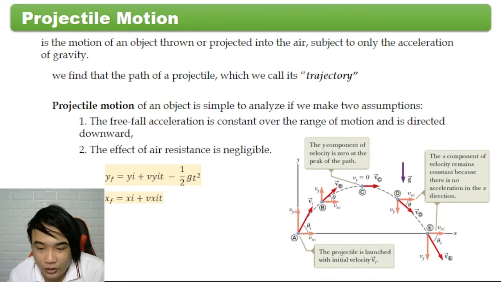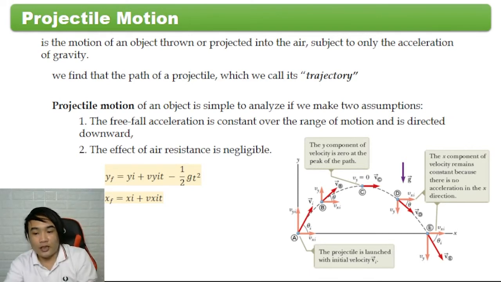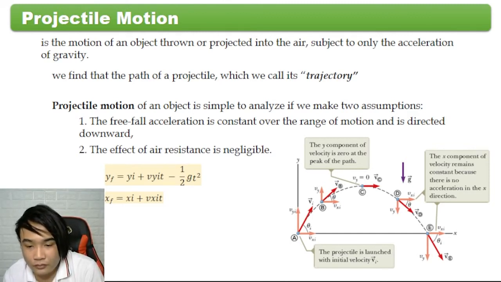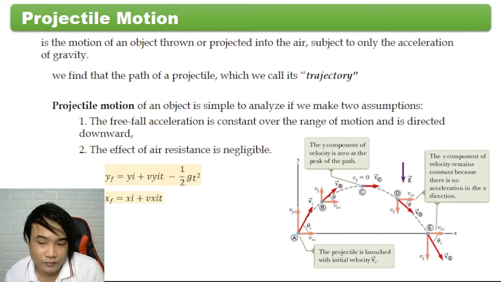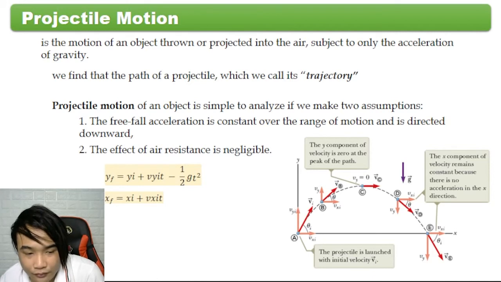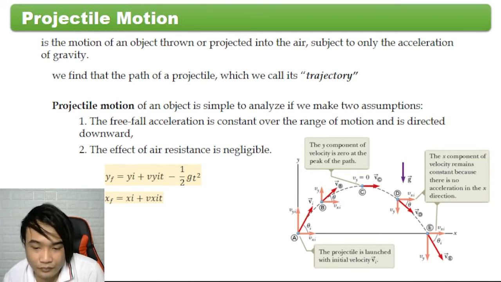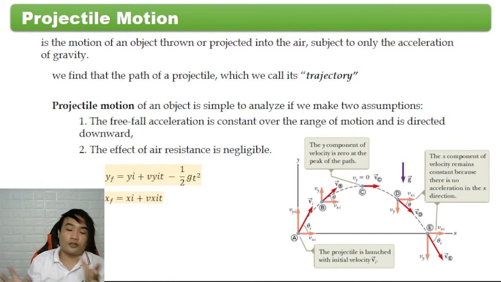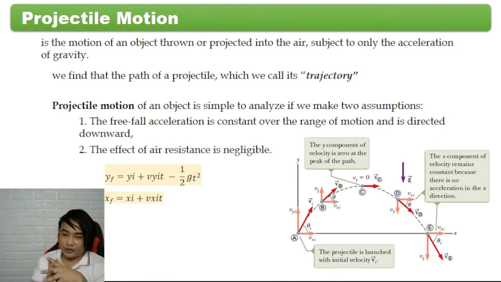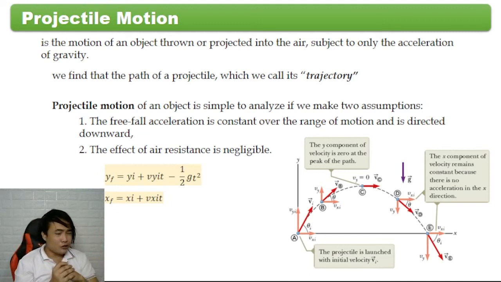So projectile motion of an object is simple to analyze if we can make two assumptions. So number one, the free fall acceleration is constant over the range of motion and is directed downward. So ito yung gravitational acceleration. So number two, the effect of air resistance is negligible. So yun nilalagay na natin kasi yun yung nagko-cause ng ibang direction ng object, lalo na yung mga light materials. For example, yung mga papel, ganoon.